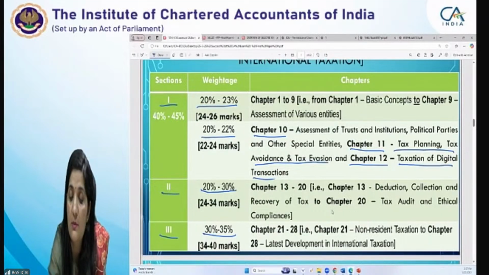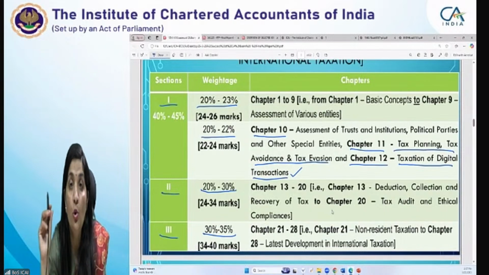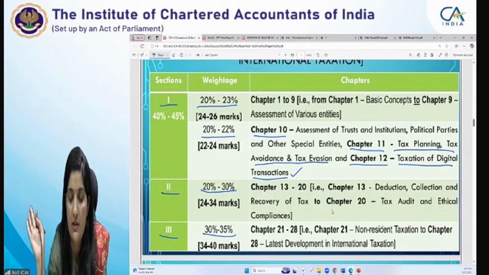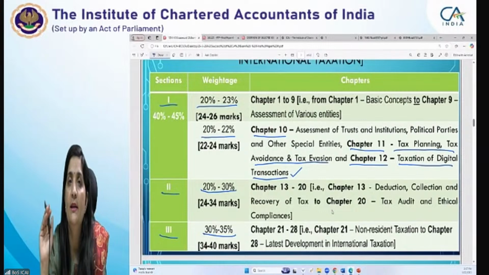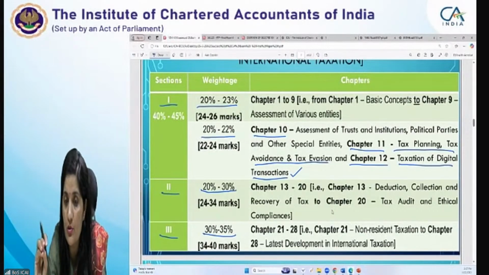Talking about taxation of digital transactions, here there is the equalization levy. In the equalization levy, the equalization levy 2, that is 2% on e-commerce supply of goods and services, is not relevant for your examination, that has been abolished, right? But the 6% levy is still relevant on online advertisement. On all the online advertisement, that 6% levy is equally relevant. And apart from this equalization levy, the concept of virtual digital asset is covered in chapter 12.